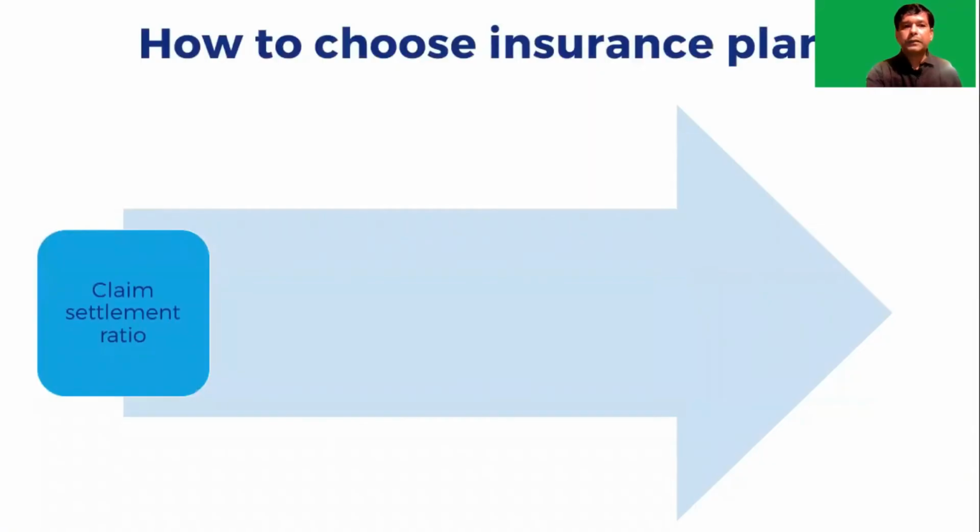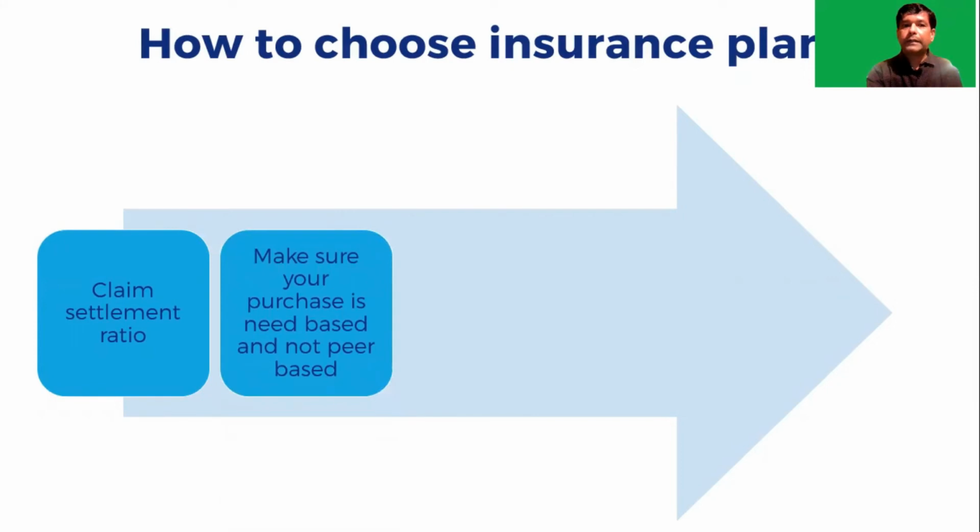How to choose an insurance plan? When you select the insurance provider, right, you check the claim settlement ratio. The higher, the better. Make sure your purchase is need based and not fear based. As I stated in the previous slide, you need to assess your financial conditions and then make a decision on how much life insurance cover you need.